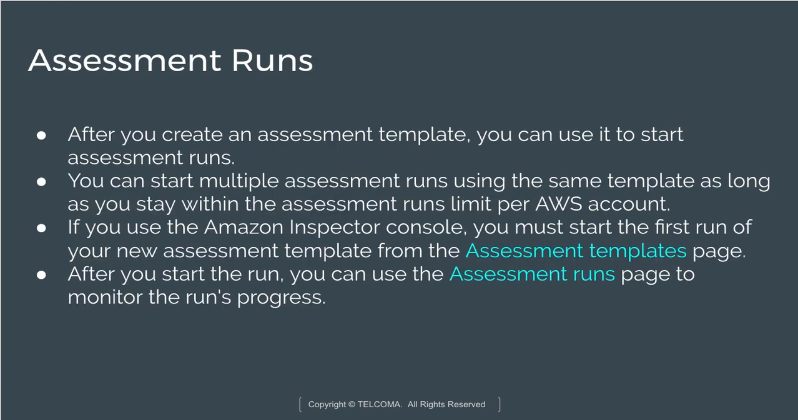Next we have assessment runs. Whenever we create an assessment template, we can use it to start assessment runs. We can start multiple assessment runs using the same template. If we use the Amazon Inspector console, we are required to start the first run. After the start, we can use the runs page to monitor the run's progress. We can use the stop and delete buttons to stop and delete a run. Again, we can create up to 50,000 assessment runs per account.